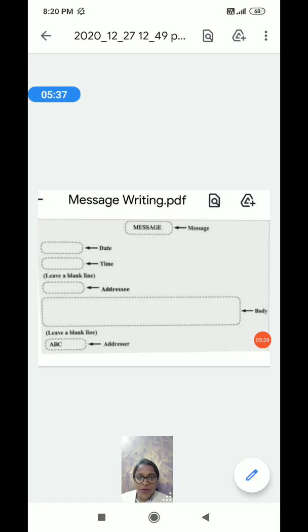You have to exclude the unnecessary information. You have to make it very precise. So you have to write only the necessary things in the body. And this body should be covered within 50 words only. Next, you have to leave a line and then it will be the addresser. Addresser is the name of the person who is writing the message.